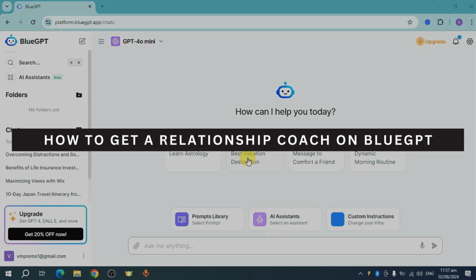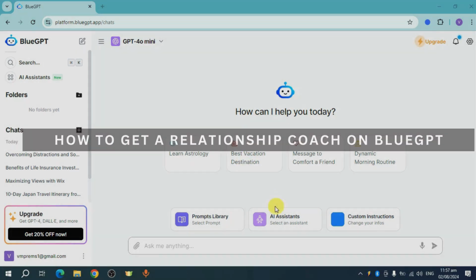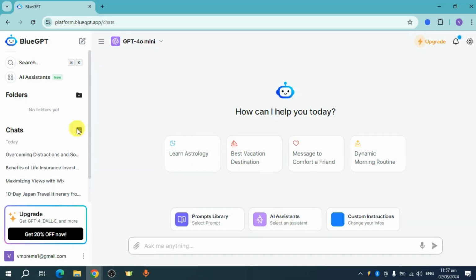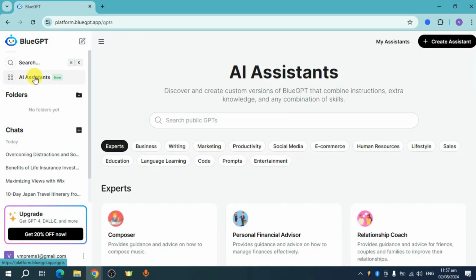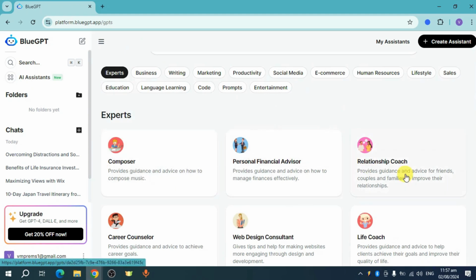How to get a relationship coach on BlueGPT. In order to do that, click on this AI assistants, or you can also click on this AI assistants right here. So it depends on you, but you just head over and scroll down on the experts until you can see in here relationship coach.